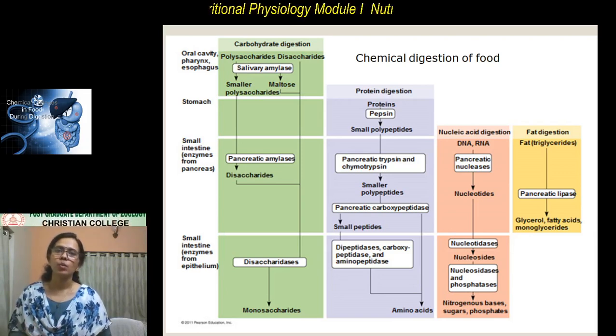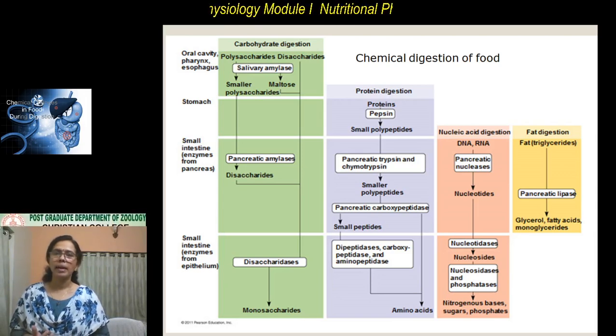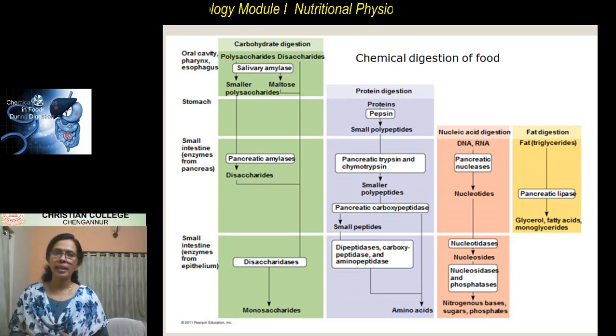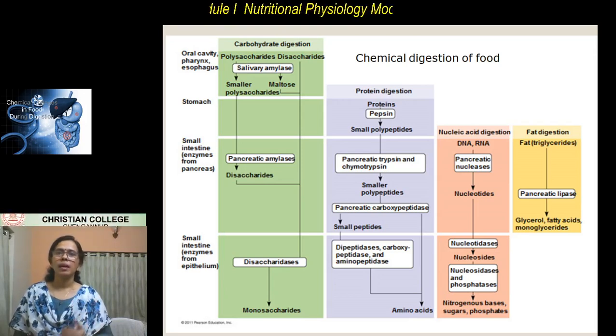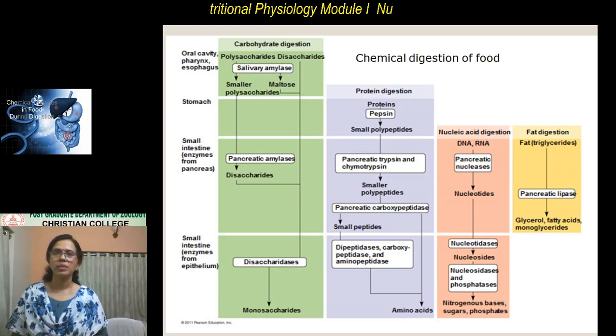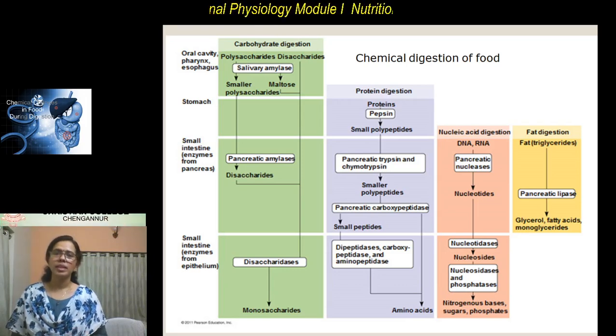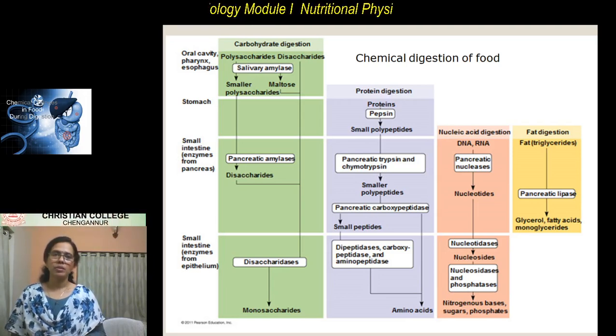Amylase is also present in the pancreatic juice, known as pancreatic amylase. Carbohydrate digestion starts from the buccal cavity, proceeds in the small intestine, and is finished in the small intestine.